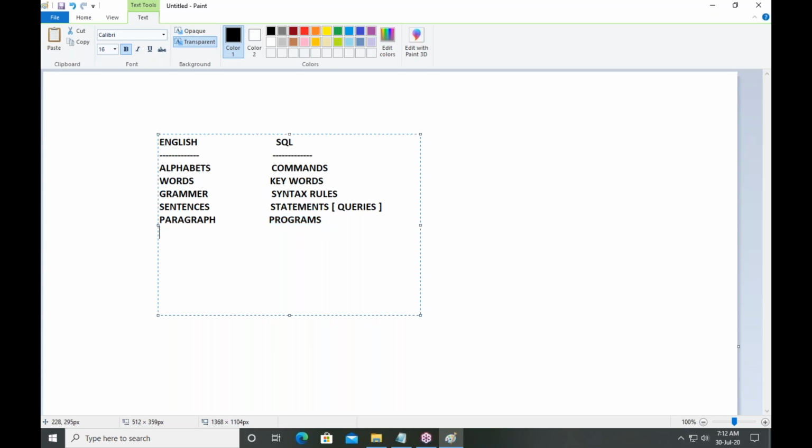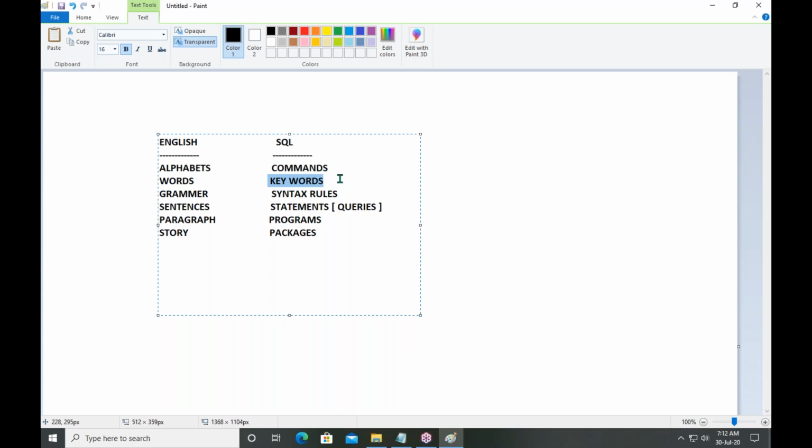So you are able to write a paragraph. After some time, you can narrate a story. Story means a collection of paragraphs. Similarly, a collection of programs is placed under packages. So this is the scenario to learn the SQL language. First, we need to understand commands, and along with commands, what keywords we can use.